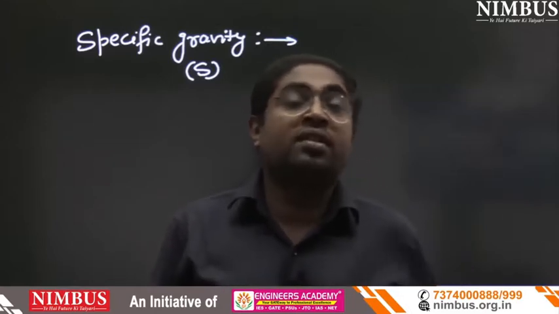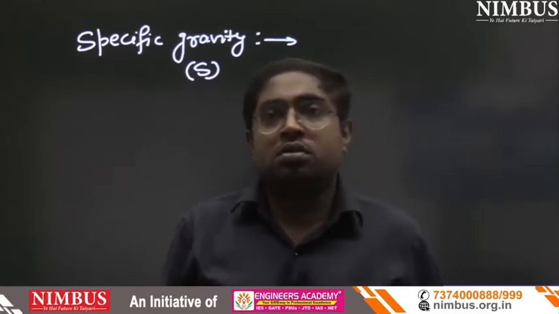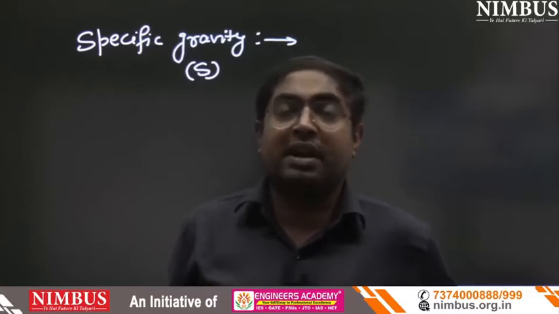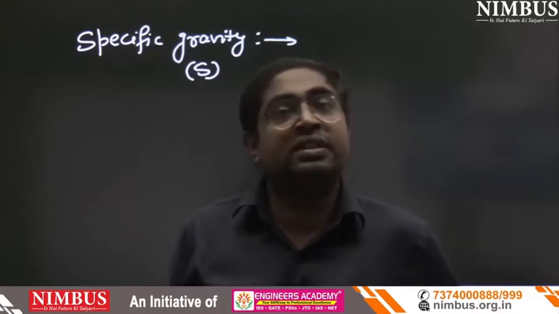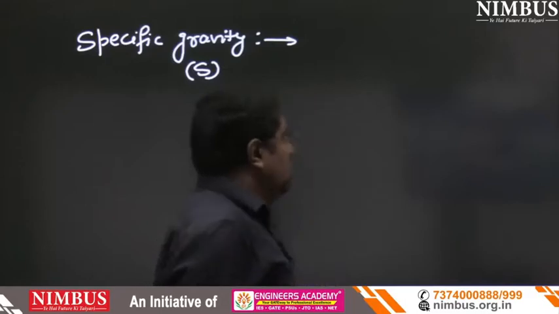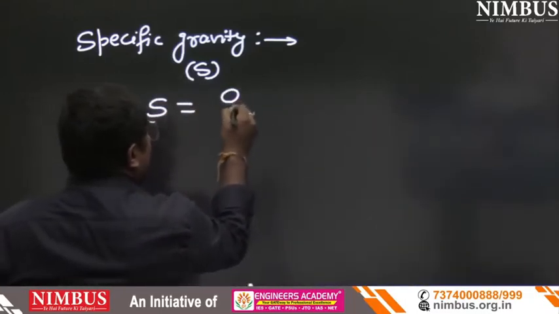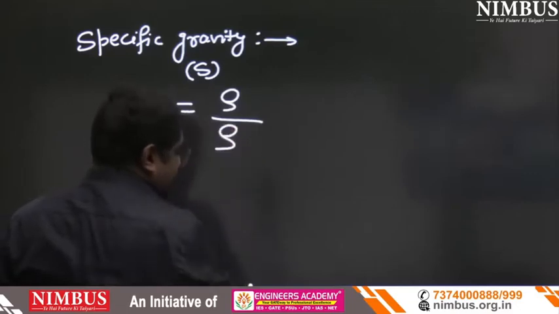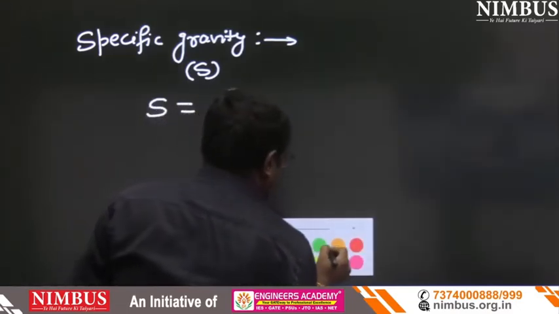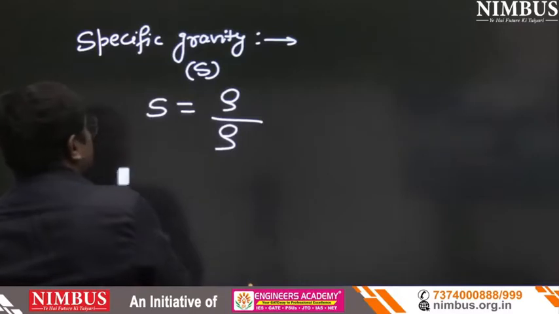Suppose one student is sitting in the classroom, only one student. So there is no meaning of comparison. For comparison, at least two students must be present in the classroom. So specific gravity is the ratio of density upon density. Now the question is, which density?